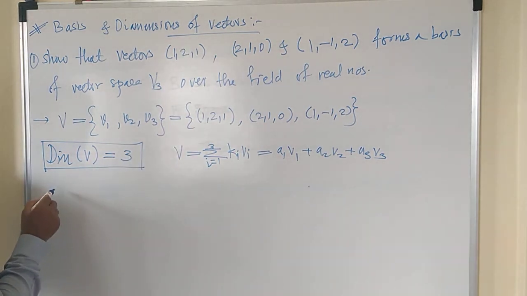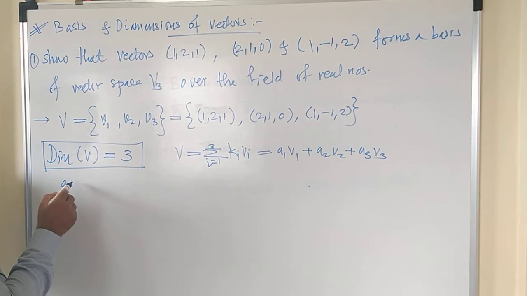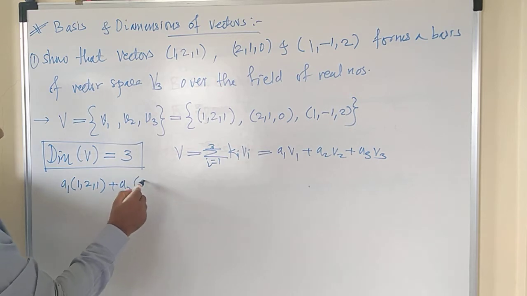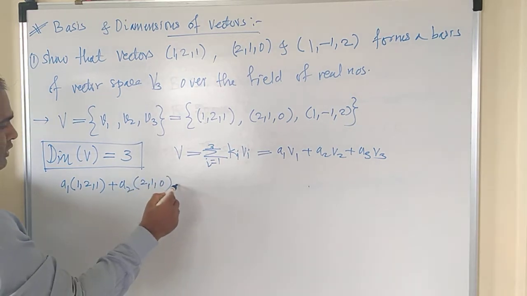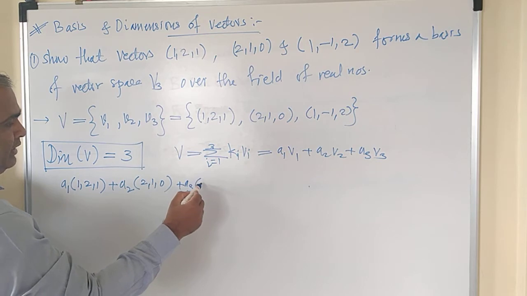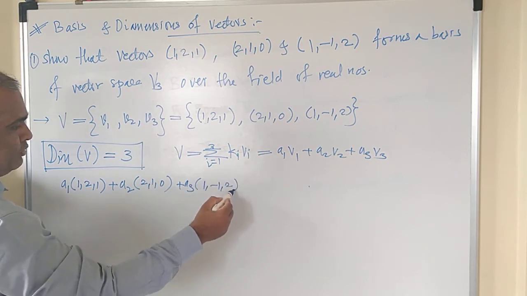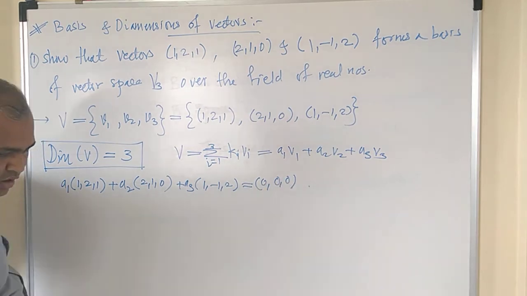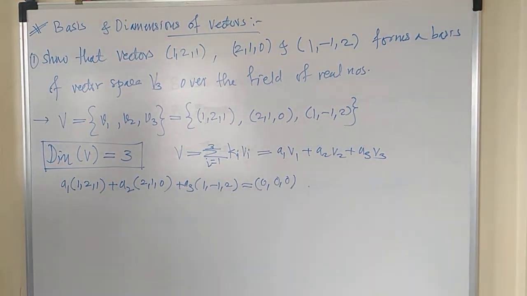So the first equation will be A1 into the vector (1, 2, 1) plus A2 into (2, 1, 0) plus A3 into (1, -1, 2) equals (0, 0, 0), or you can just write 0, isn't it?